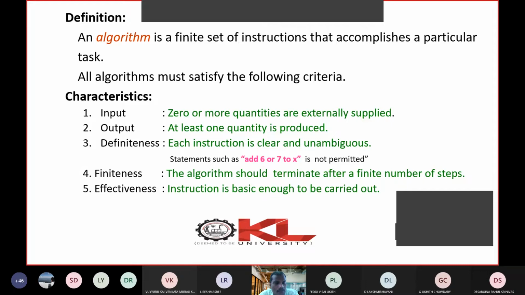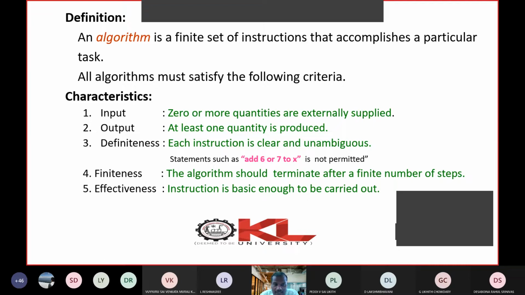So the first one is input. The algorithm may or may not take inputs. Sometimes we will supply some inputs to the algorithm, sometimes without supplying any input. Normally we supply 0 or more quantities as input to the algorithm, but the algorithm always produces at least one output. It will always produce output.